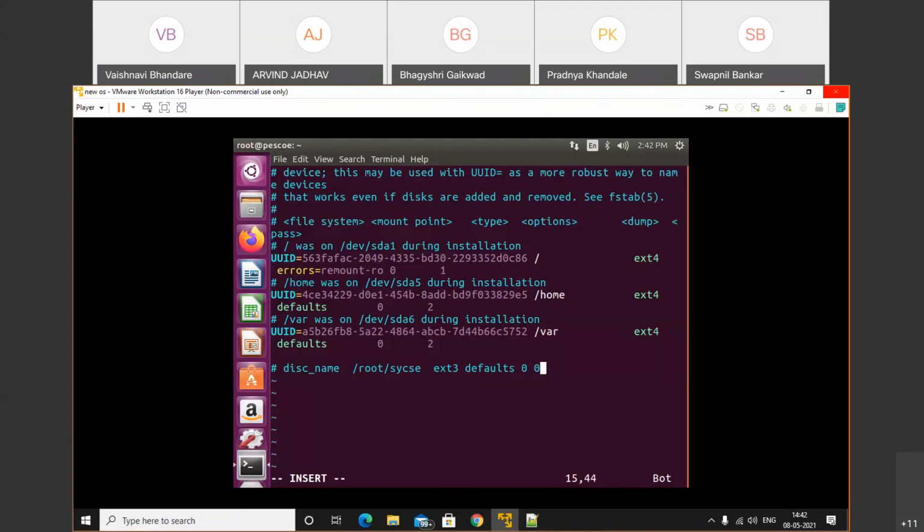So here we'll specify the 0. जैसे भी system boot होगा, in that case do not check my disk. इसीलिए हम यहाँ क्या पास करते हैं, 0 0 पास करते हैं.